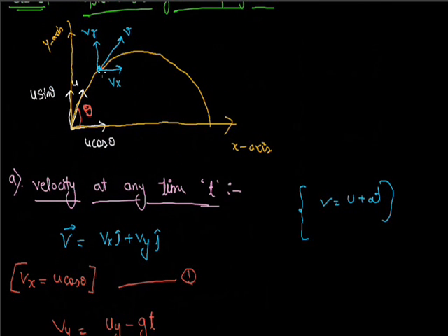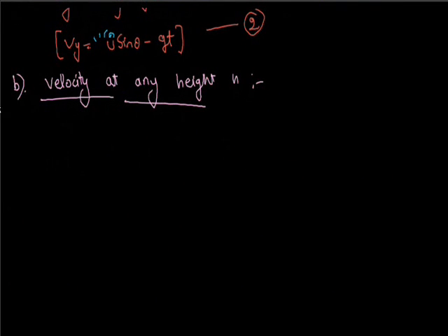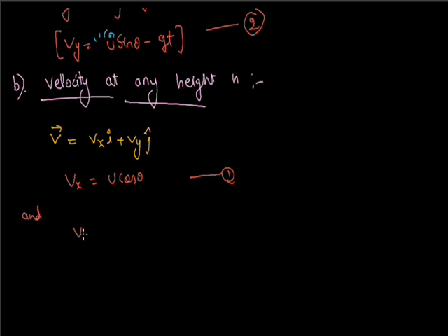If we consider this height h, then first we write what we want: v equals Vx i cap plus Vy j cap. And we know Vx is u cos theta, equation first. Now we find Vy.